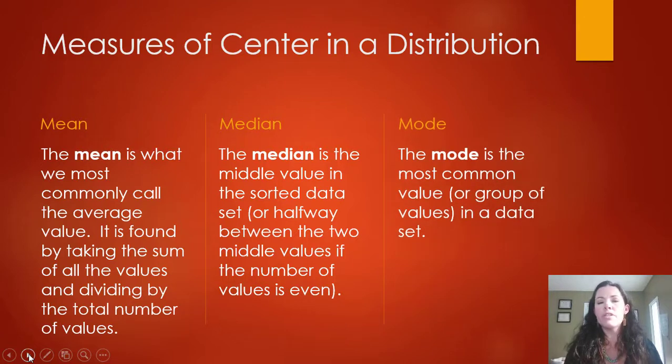And then the mode is just the most common value that appears. Like in our class, for example, you all are mostly first year, so I bet the mode of the ages is either going to be 18 or 19. But it depends on however many people it was. Say in our class, for example, 10 people were 18 and 10 people were 19. Well, we very well could have two modes in that case. So you very well may have a bimodal data set.